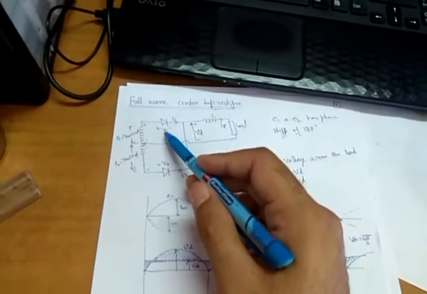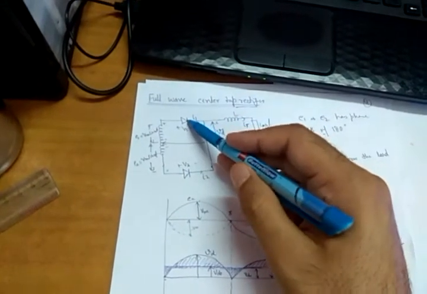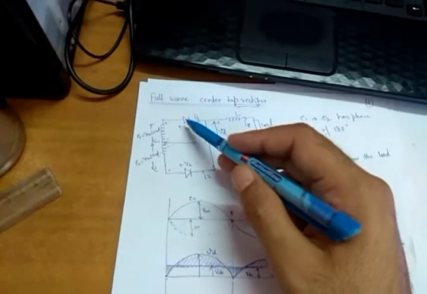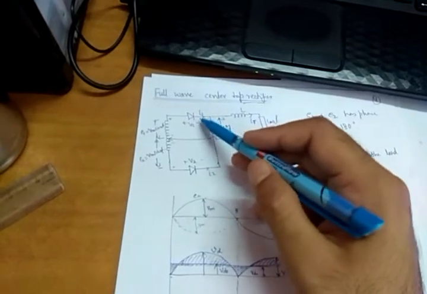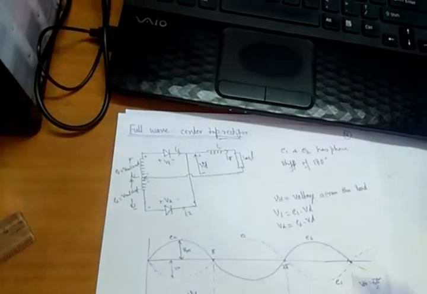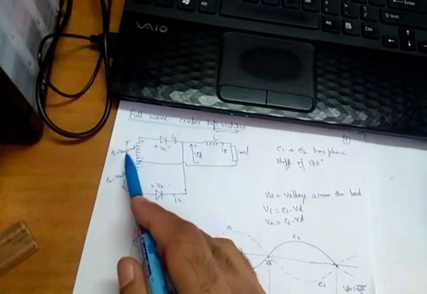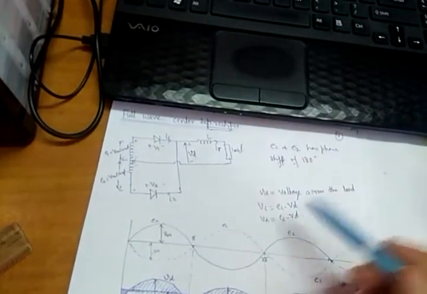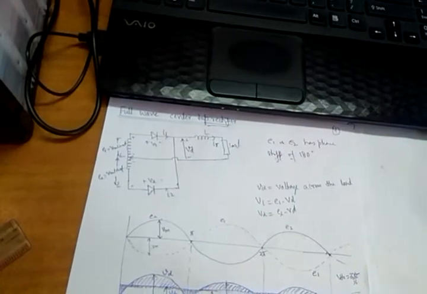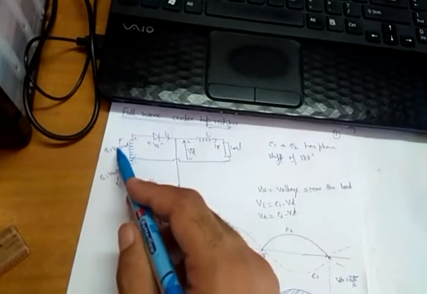We are saying that when diode 2 is conducting, diode 1 is open circuit, and there will be the drop across this diode. I am representing it by V1, so this is the V1 curve. Now V1 is nothing but E1 minus Vd. E1, you know, is Vm, and Vd here is again Vm.